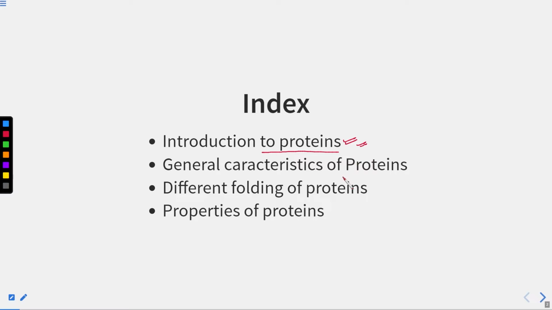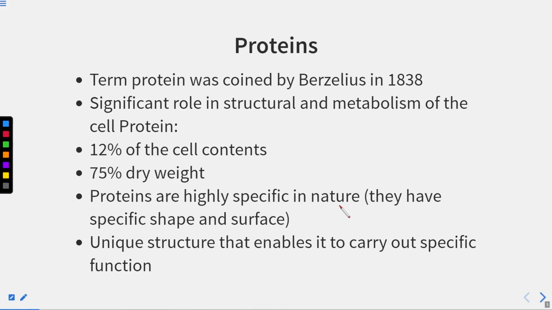Then there will be the general characteristics of protein. We have some characteristics, and we are going to study them. Then the different folding of protein: we will have primary, secondary, tertiary and quaternary structure of protein, so that we will see here. Then after that we will have some properties of protein. According to that, different proteins have been classified, so that also we are going to cover in this session. So let us start.